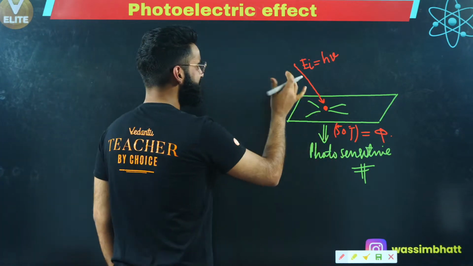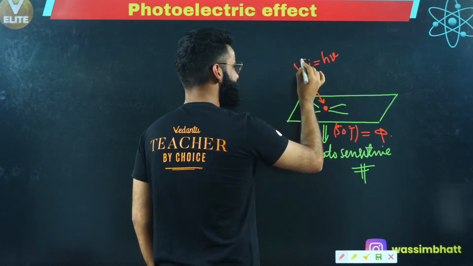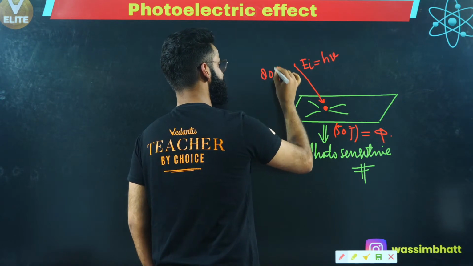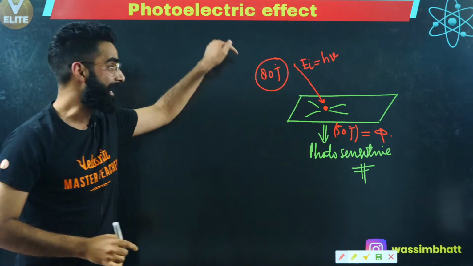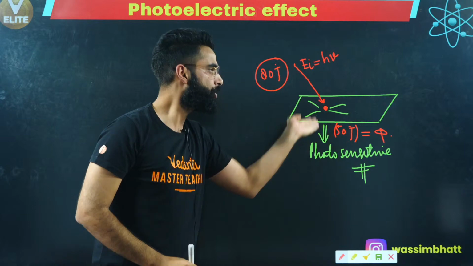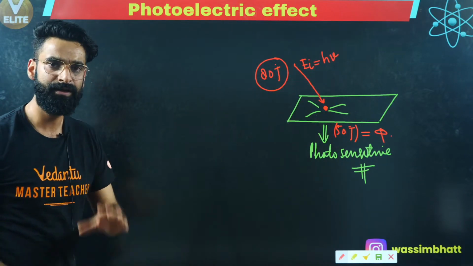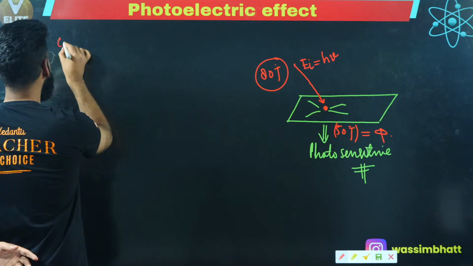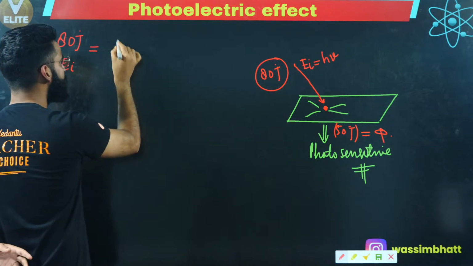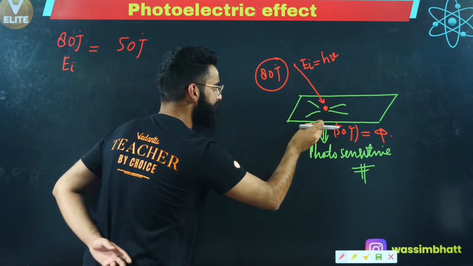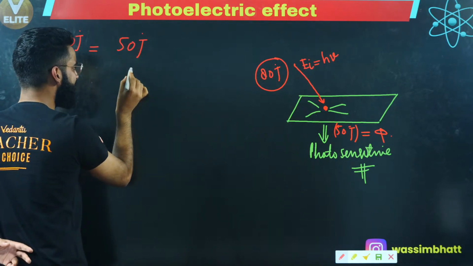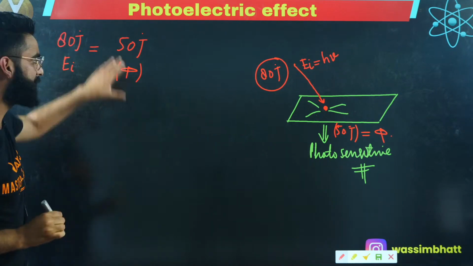Let's say this is the light which is coming from here. Let's say energy carried by the light radiation over here, for example, is equal to 80 joules, okay? I am providing 80 joules of energy in the form of light, but minimum 50 joules is required to knock the electron out. So can I say the 80 joules which I am providing, which is the energy of the incident radiation, out of this 80 joules, 50 joules of energy is needed for the work function, right? So 50 joules is the work function.